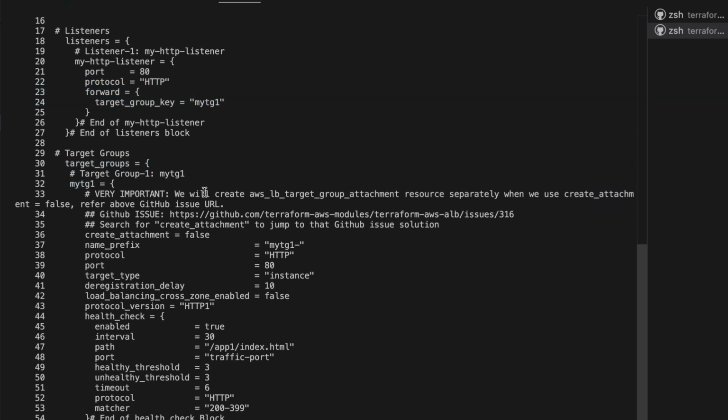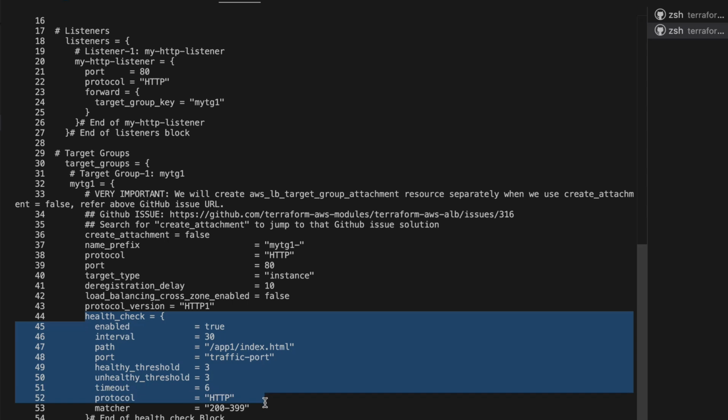Very important, we will create the AWS load balancer target group attachment resource separately when we use create attachment equal to false. We can refer to this issue on GitHub. Create attachment false, name prefix my target group, port, protocol, target type, then health check.